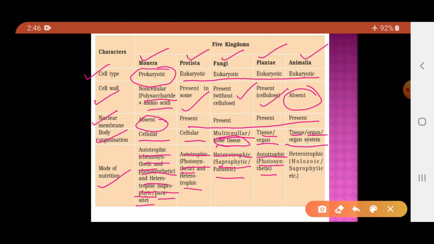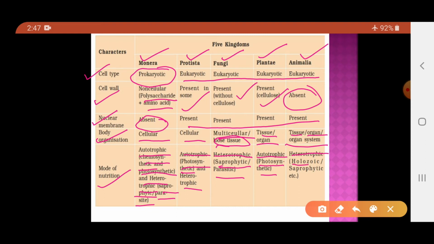So, they are photosynthetic. And finally, the last group of organisms, that is animals, which are heterotrophic organisms because they lack the chlorophyll pigment. And as they lack the chlorophyll pigment, they cannot prepare their own food, and so they are dependent on the plants for their food requirement.